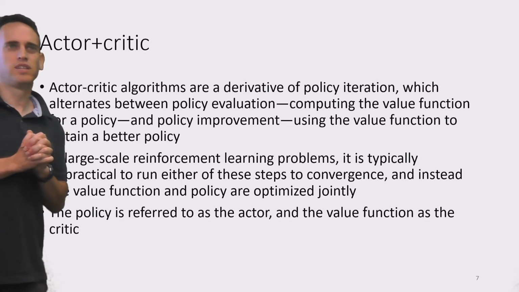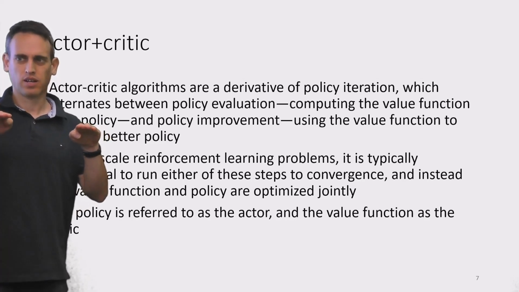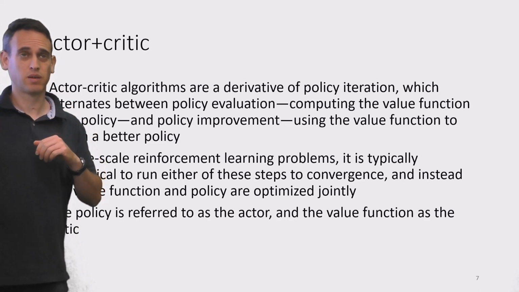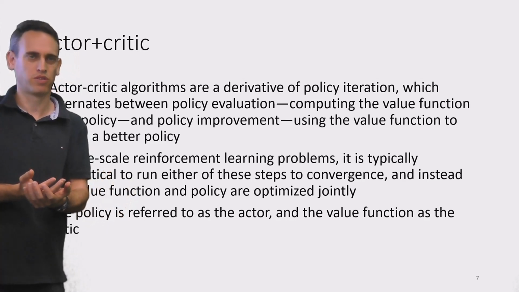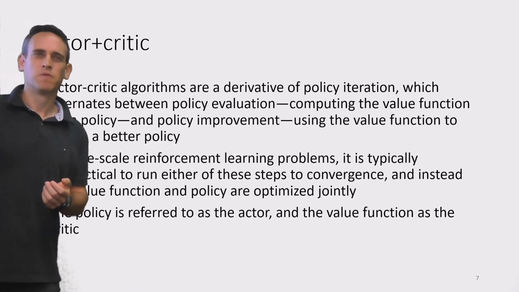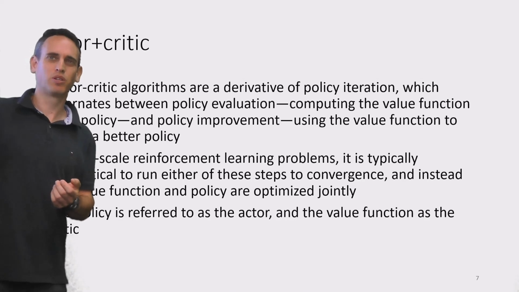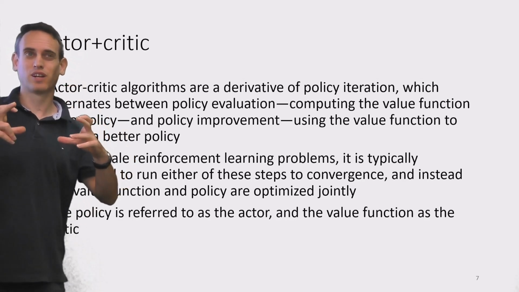but usually in the actor critique methods, we don't do a full policy evaluation step and then a policy improvement step, but we combine both of these because of the large state spaces. So going back to your implementation of offline policy iteration, remember that you normally did that on fairly small state spaces.